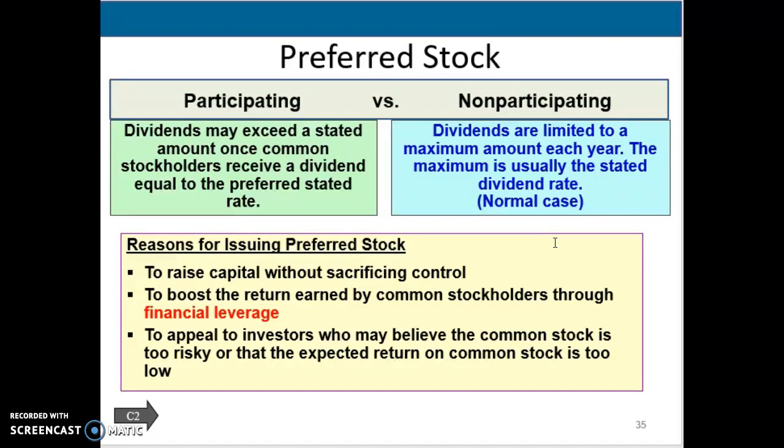It's also going to increase the return that's earned by the common stockholders. And the last thing is some investors may think that the common stock has a risk applied to it because preferred stockholders would get their benefit first. So they may be more reliant on that preferred stock because they're going to have the priority over the common stockholders. All right, our next section we're going to look at treasury stock.